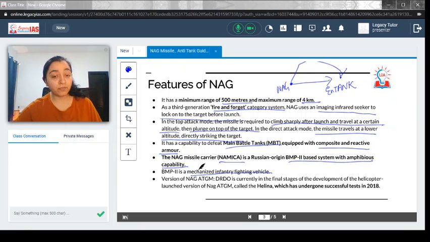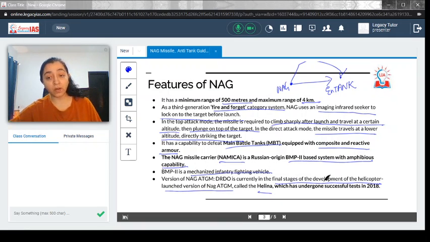The version of NAG which DRDO is currently working on, and which is also in the final stage of development, is the helicopter launched version of NAG, called Helina.